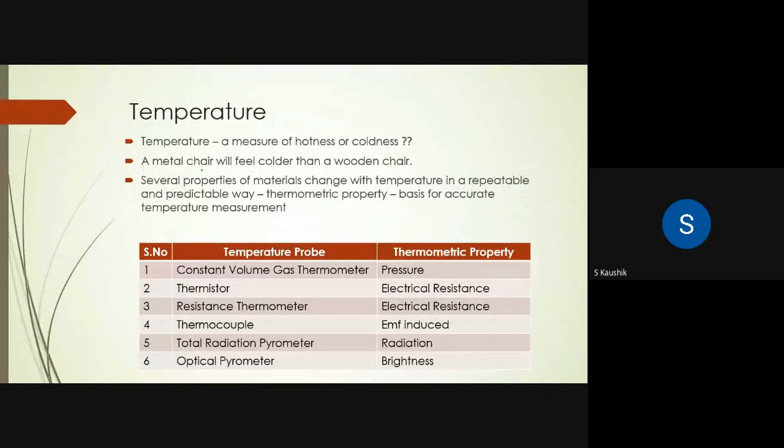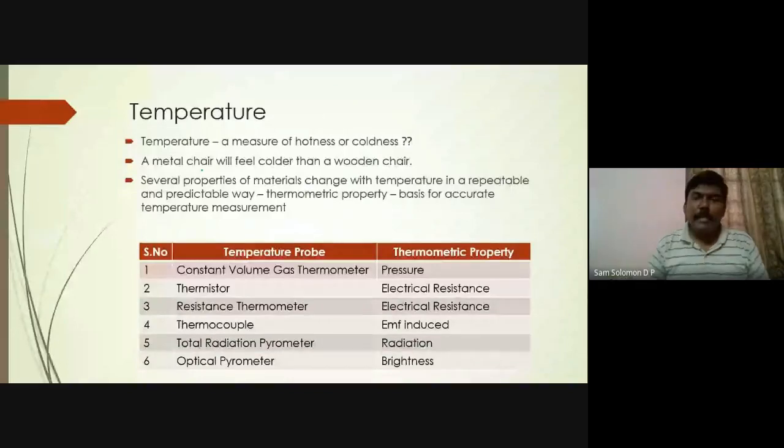It may be because metal is a conductor, so it is feeling colder. Okay, that may be a reason, but what I'm saying is, say the room temperature is 30 degrees centigrade. You are touching the metal chair and feeling it colder. If you touch the wooden chair, it seems a little bit warmer. So can we say that the wooden chair is at 30 degrees centigrade and the metal chair maybe 25 degrees centigrade? Will it be like that?